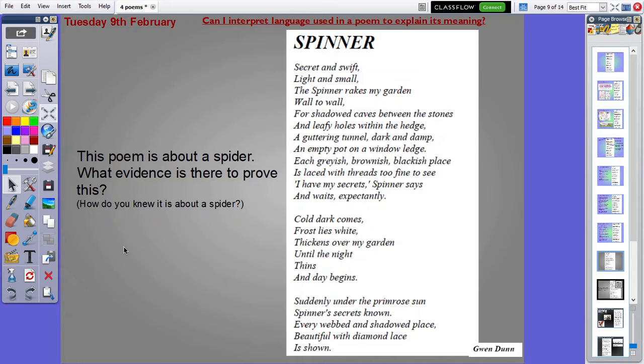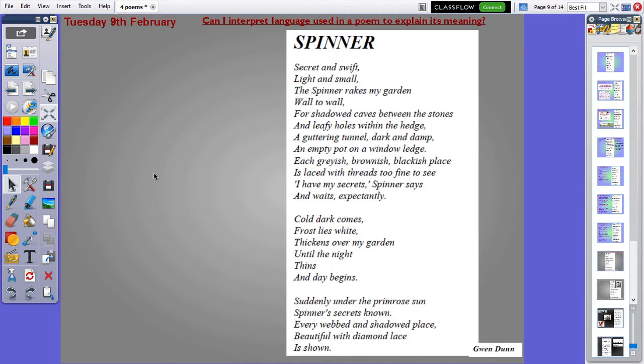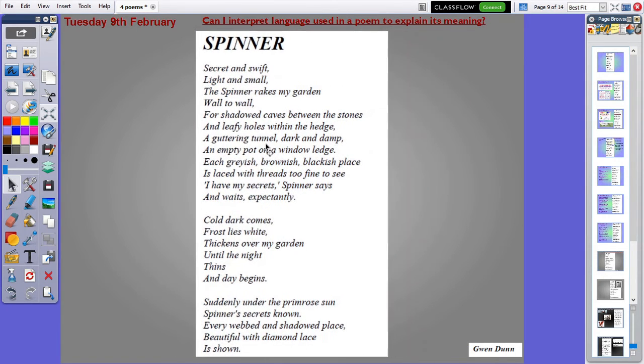So in a moment, when we do our read aloud, think aloud, we're definitely going to be looking at the references to this creature being a spider. How has the image and the verbs and the description all been used to describe the spider? Okay, my least favourite topic, my least favourite animal, as my class know. Okay, so we'll start with some read aloud, think aloud, and you have space around your poem to do the same. You can either do this with me or do this after you've seen the video. That's completely up to you.